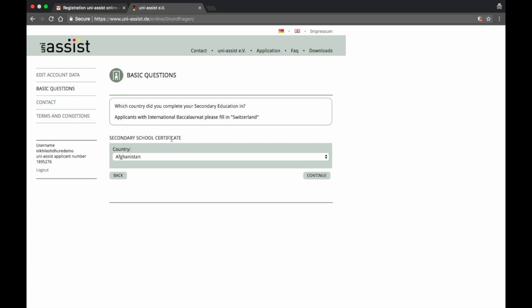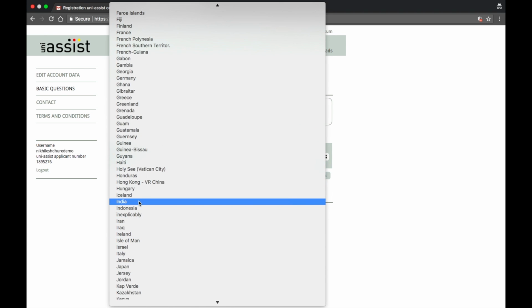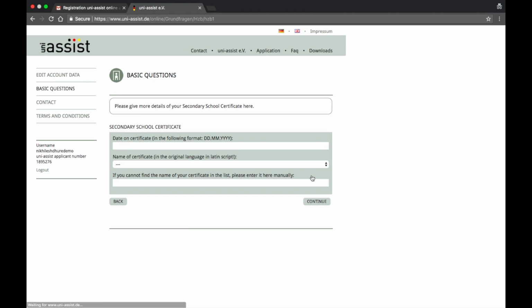Secondary school certificate. So this is your 12th standard. It's asking where you did it, which country. In my case, it's India. Continue. Date on certificate, so make sure that you fill this out. Name of certificate in original language in Latin script. If you cannot find the name of your certificate in the list, please enter it manually. So make sure that you put it manually, and then continue.